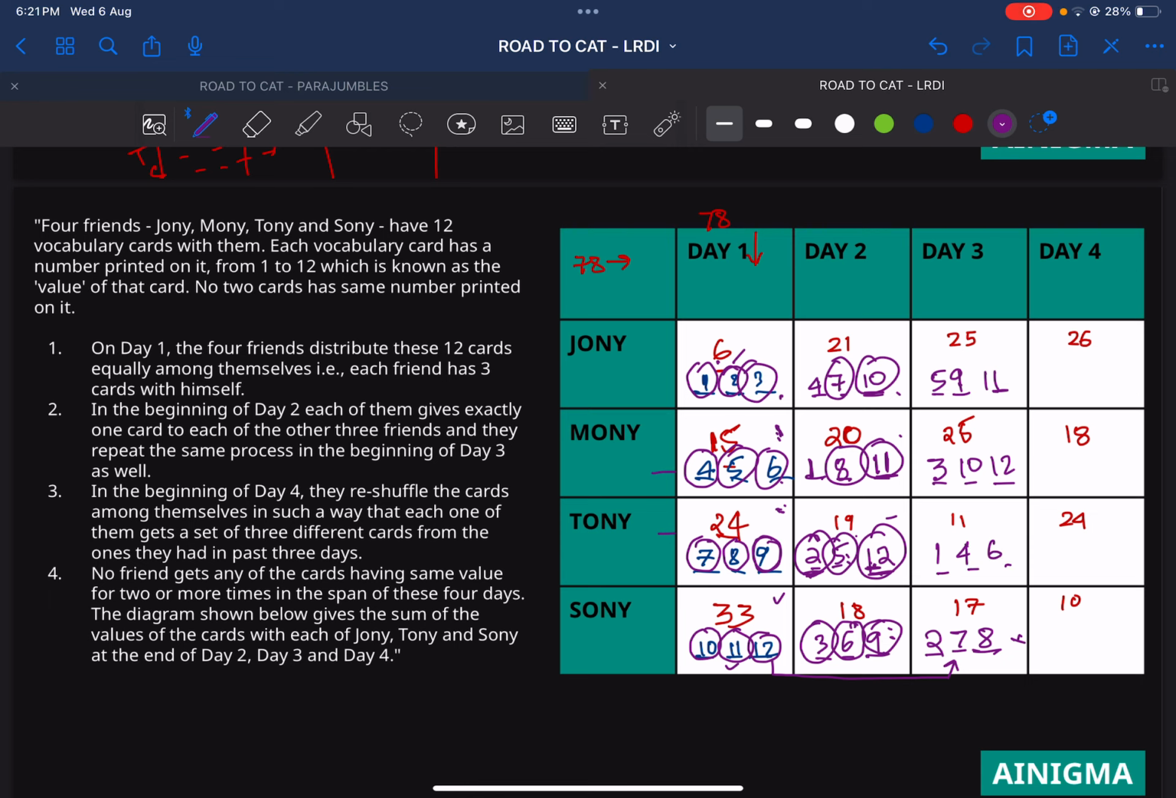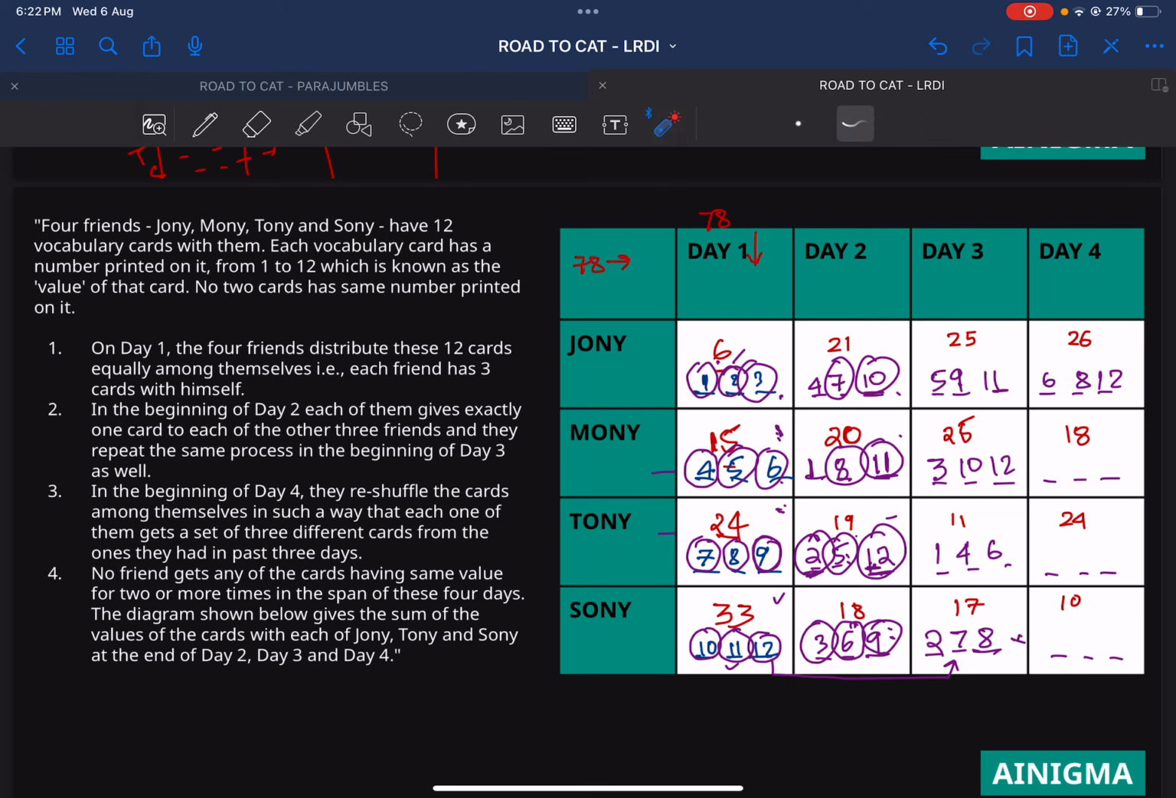Now on to the last day. I will just check what are the values that are missing, because every card has a unique value, and we will hopefully get a correct answer to every question. So let's see. We are done with 1, 2, 3, 4, 5. 6 is remaining. 7 is done. 8 is remaining. 9 is done. 10 is done. 11 is done. 12 is remaining. So 6, 8, 12 would go to the first part.